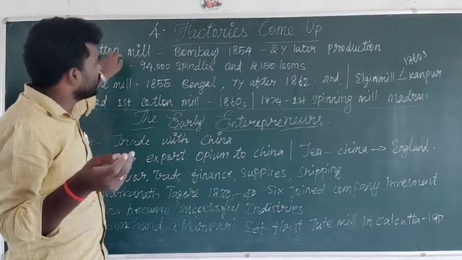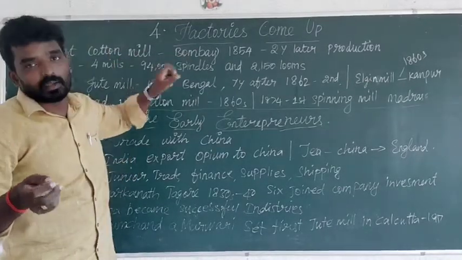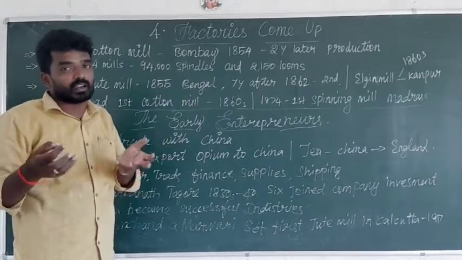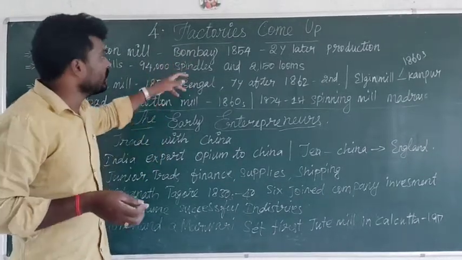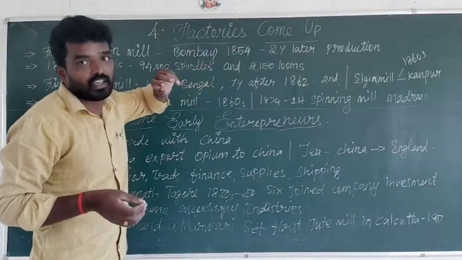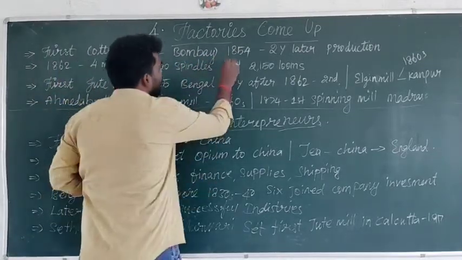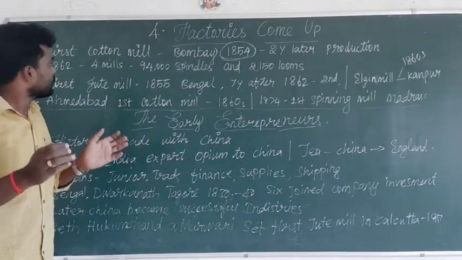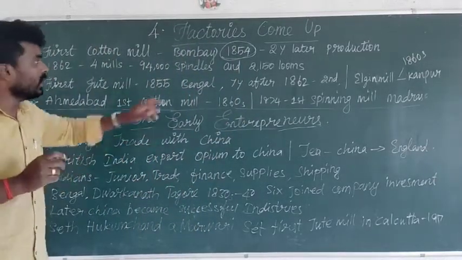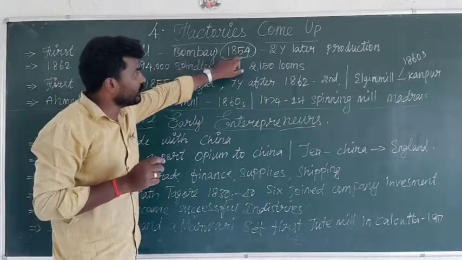So where was the first cotton mill set up? It was set up in Bombay, which we now call Mumbai. At that time the name was Bombay. It is in Maharashtra. In 1854, they built one cotton mill in Bombay.